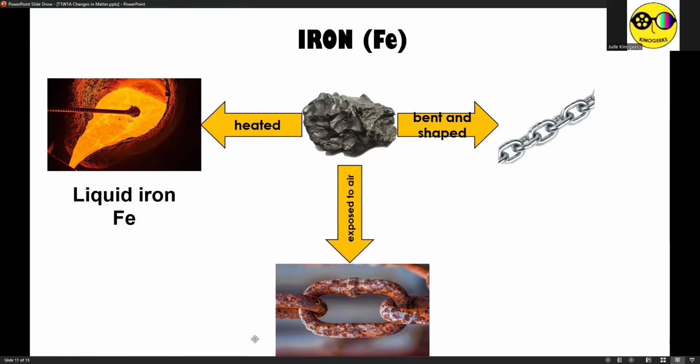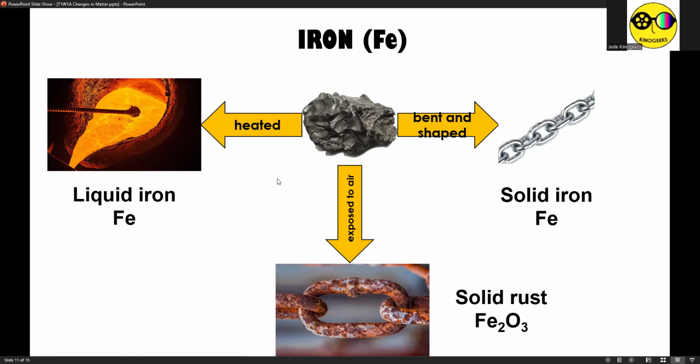On the other hand, when you expose stony iron to air, no, part of it becomes rusty. Yeah, we have solid rust, wherein the chemical formula is now Fe2O3, wherein you have 2 iron atoms and 3 oxygen atoms. And then finally, once you bend or shape or hammer or pound stony iron, it becomes a chain, no? And you end up with still solid iron with the same chemical formula, Fe.